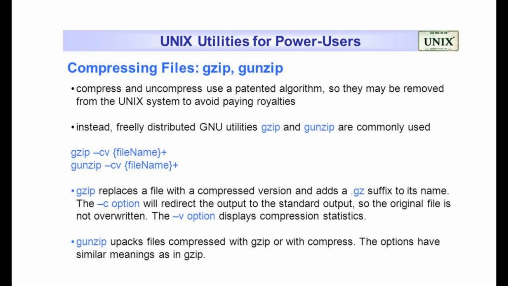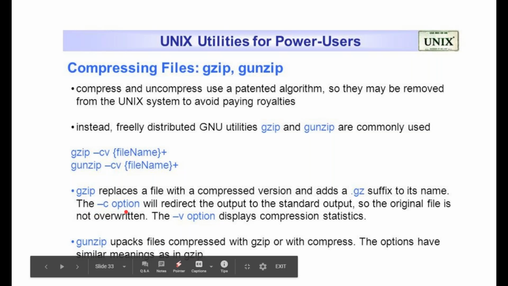Fine. So similarly, you can use the zip and unzip by these options. Gzip replaces the file with the compressed version and adds the extension .gz suffix to its name. The C option will redirect the output to standard output, so the original file is not overwritten. C means it cannot be overwritten. A new zip file will be made. And the V option is nothing but compression statistics.